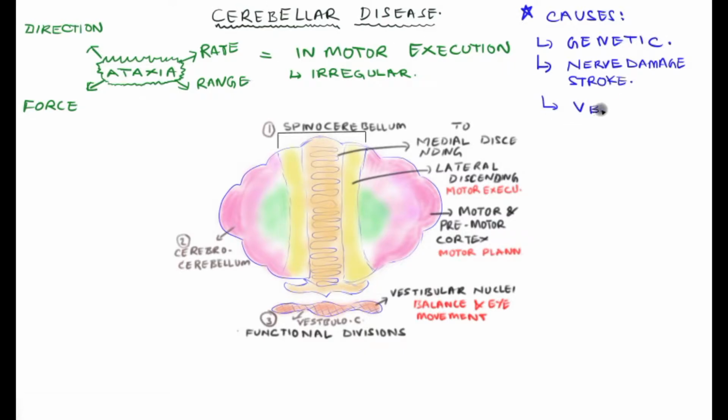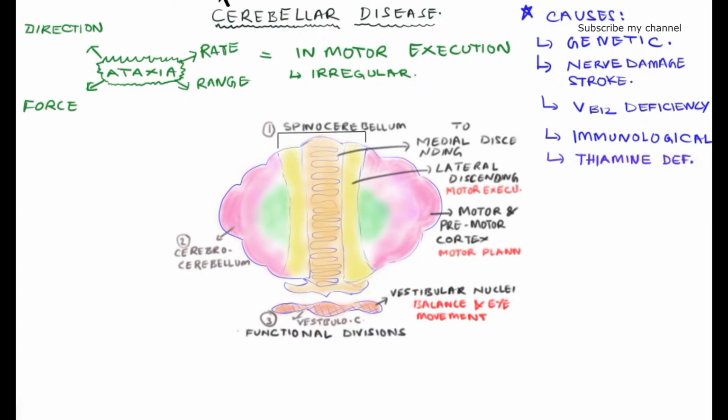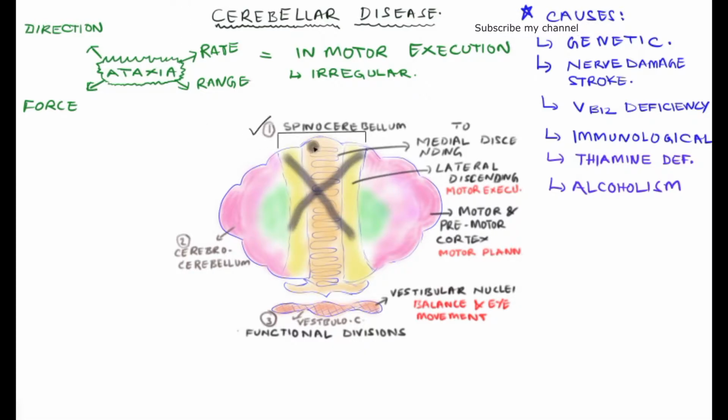Stroke means damage of the blood vessels supplying the cerebellum. Other causes include vitamin B12 deficiency, immunological disease or antibodies against the cerebellar neurons, thiamine deficiency, and very commonly alcoholism, and other non-common causes also cause damage of the cerebellum.